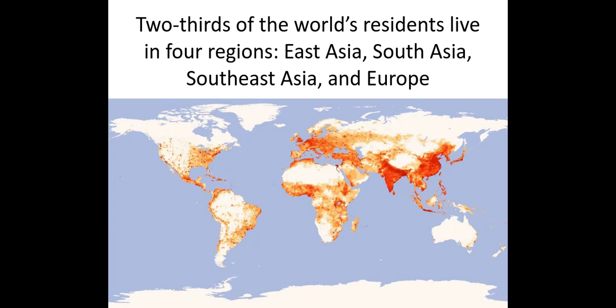So people typically live where there's water. People typically live where it is temperate climate. People typically live near a coast. People typically live near where they can travel and where they can trade. That's where people live. And guess what? If you take a look at this global map, you can see there's a lot of places that are still uninhabited. And for the most part, that's because the environment's not too hospitable. Environmental determinism says too hot, too dry, too cold, and too mountainous are places that you don't want to live.